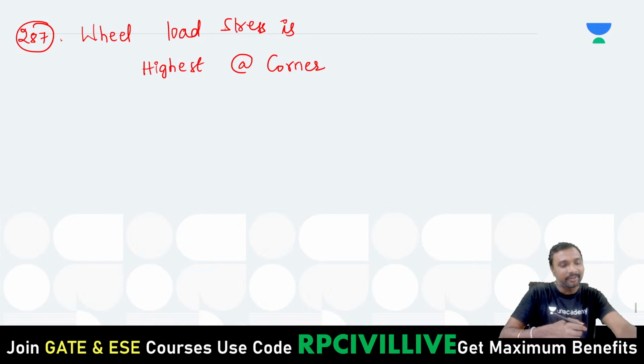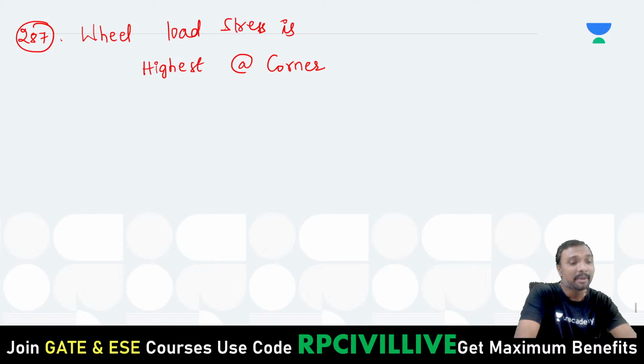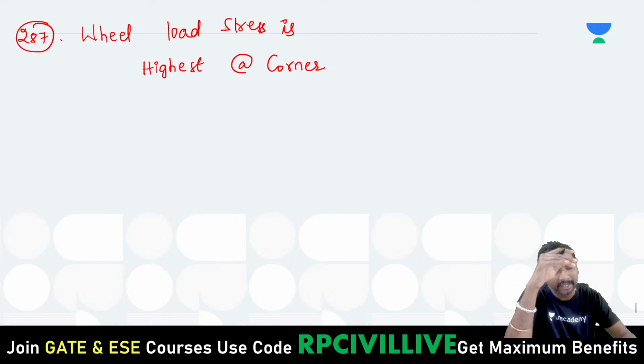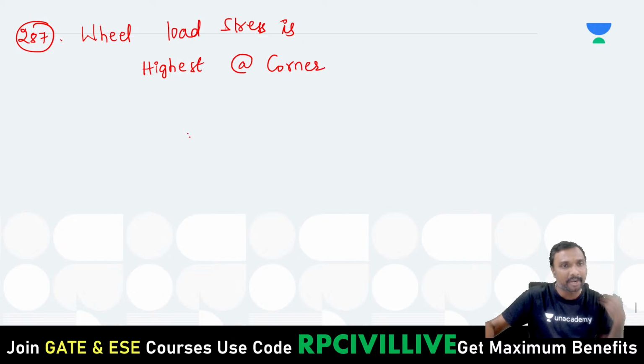Because it is creating this bending effect only. Wheel loads will be creating this bending effect, and that bending effect is higher at the corner. Compared to the other cases, the corner will be having more bending effect, so more bending stress. Highest at the corner and less at which one? Lesser at this edge and least at which one?